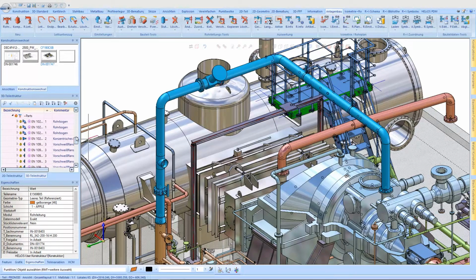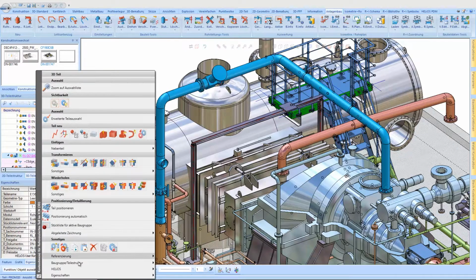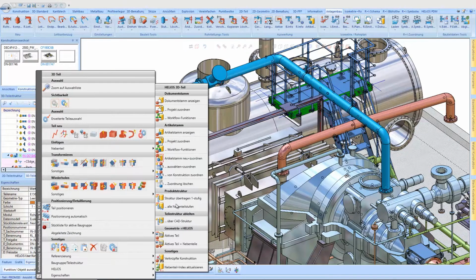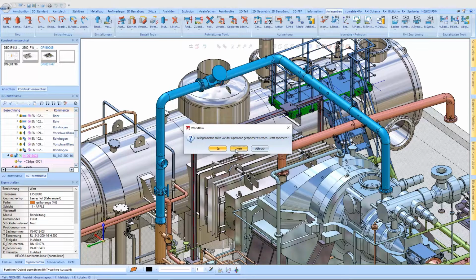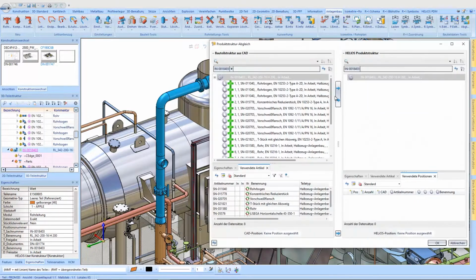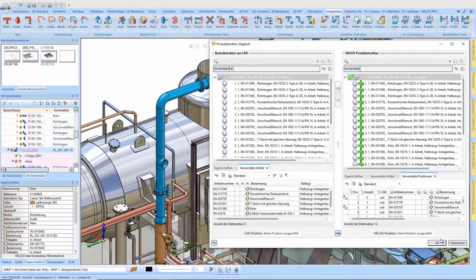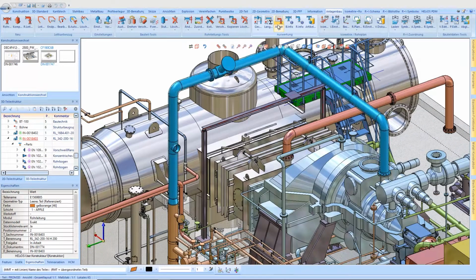With the transfer of the product structure to the PDM system Helios, the final bill of materials can be generated. This completes the process chain in HiCAD Pipeline Planning.